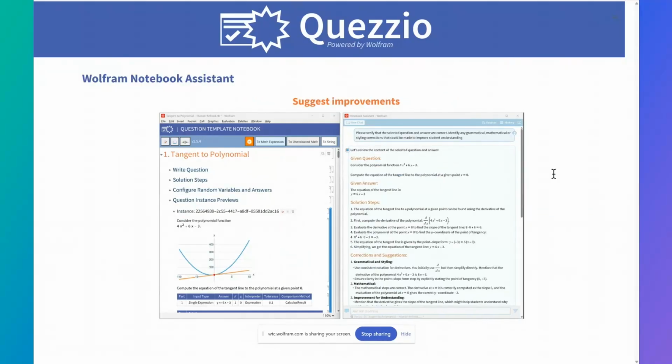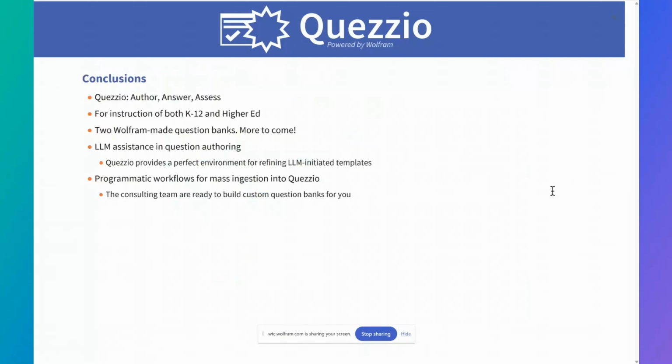This one, I think, is the one that I like the most, getting it to suggest improvements. So we've generated a problem, and we've generated solution steps as well. And we say, please verify that the selected question and answer are correct, and identify any grammatical, mathematical, or styling corrections that could be made to improve the student understanding. And straight away it says, here's things you've done well, here's things that can be improved upon. Maybe there might be some inconsistency in your naming conventions, and it's going to tell you, hey, this could make things a little bit clearer if you explain it this way. So really, really nice tool.